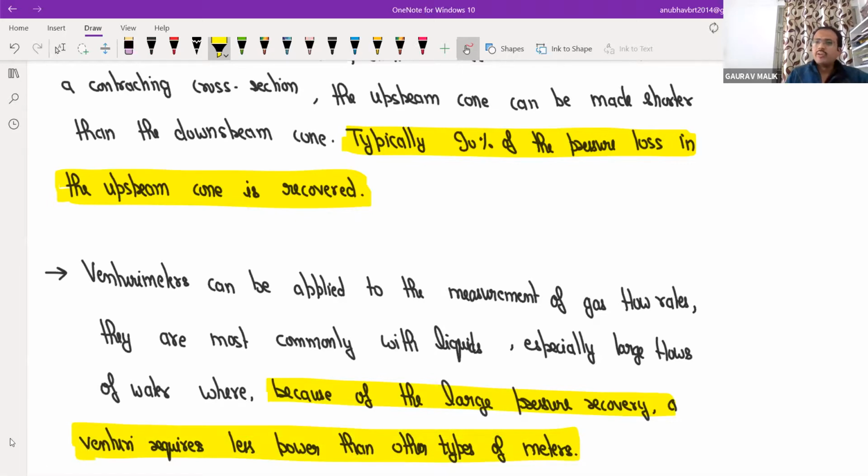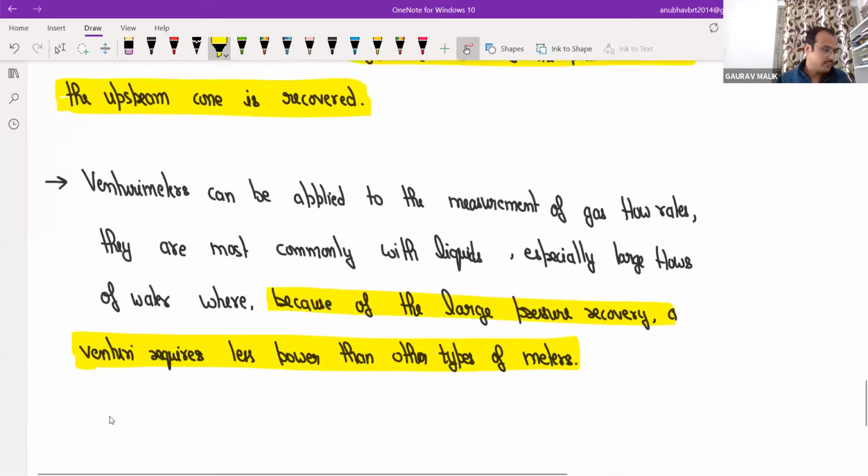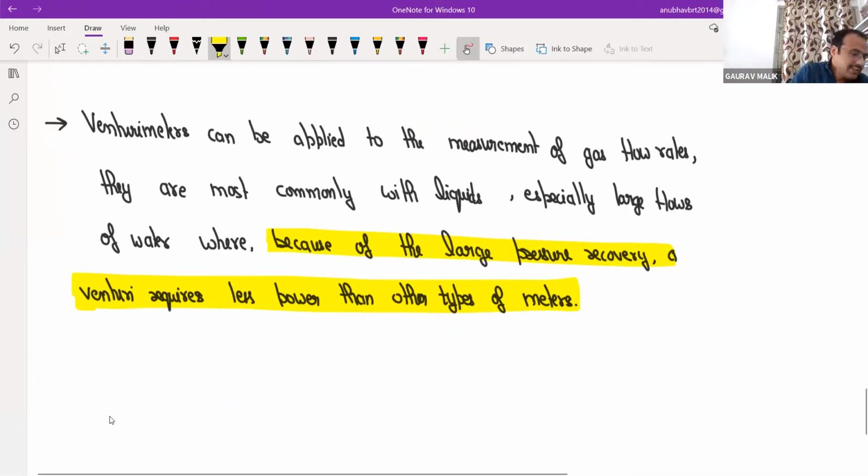Because continuity and Bernoulli everyone knows. At the point of upstream and at the throat, you will choose two points and you will apply Bernoulli and continuity. Is it clear? Now we will discuss the basic equation, which you already know.